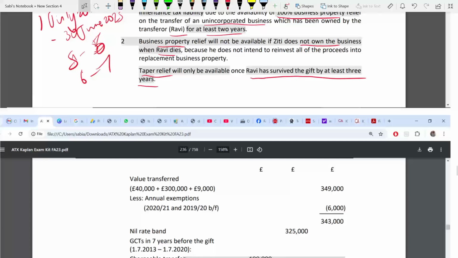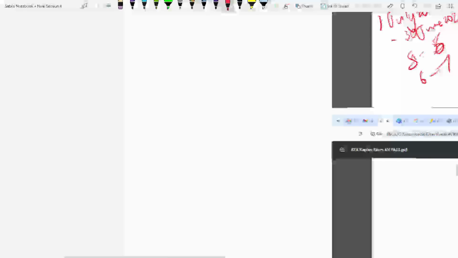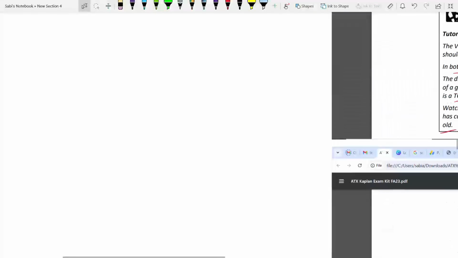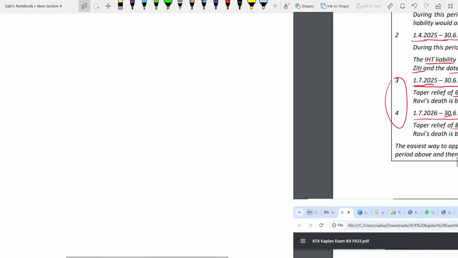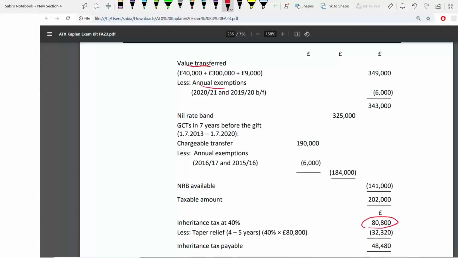So now you have got, now we'll calculate the inheritance tax. So you need first, what is it? What is the starting point in inheritance? It is value transferred. Remember annual exemptions. There are annual exemptions in IHT, brought forward and the current year. So now for this, 4,309,000.